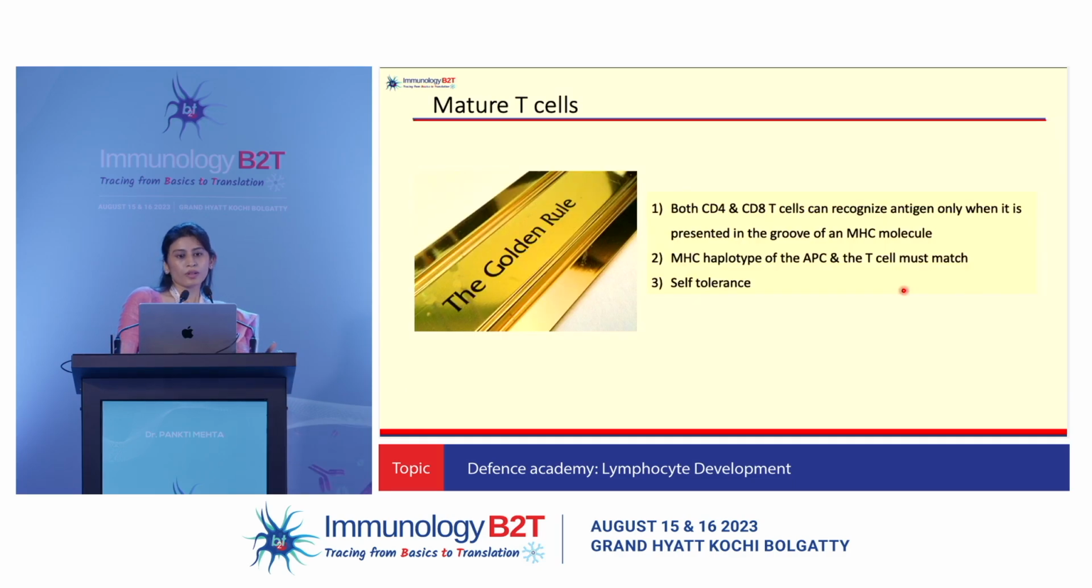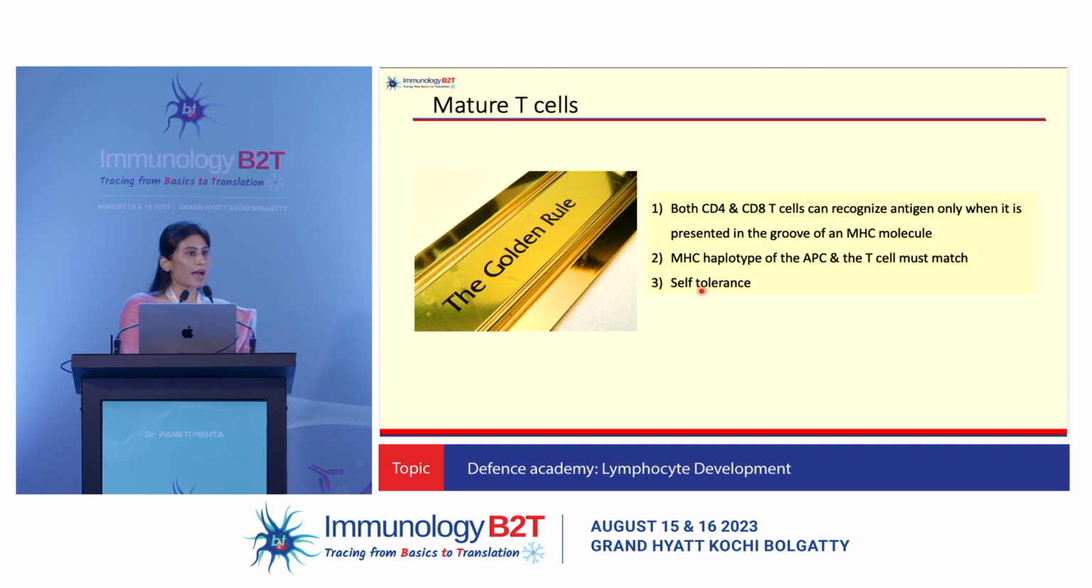We now move on to understand how the T cells mature to follow the golden rules of T cell function. First one, both CD4 and CD8 T cells can recognize the antigen only when it is expressed along with an MHC molecule. Number two, the MHC haplotype of the APC and the T cell must match. And lastly, of course, self-tolerance.